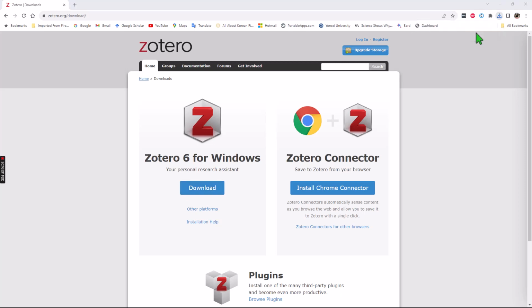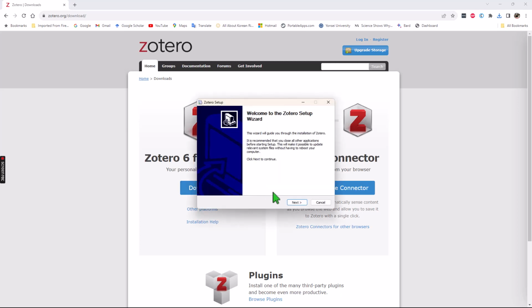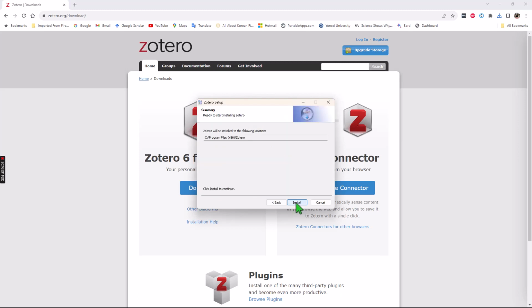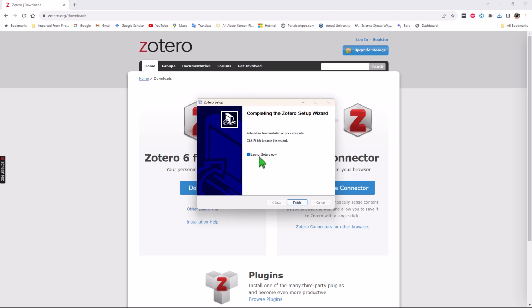And when it opens, click that. Click Yes, Next, Next, and Install. This is a very safe program. There's no malware, there's no spyware, there's no malicious anything on it, no adware. Okay, make sure Launch Zotero Now is checked and Finish.